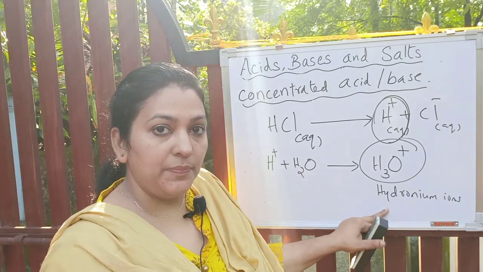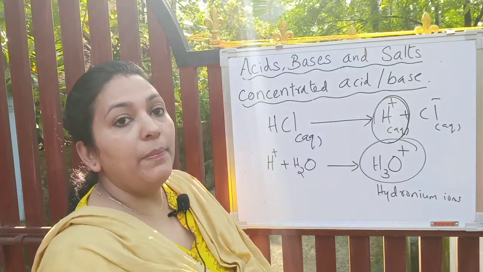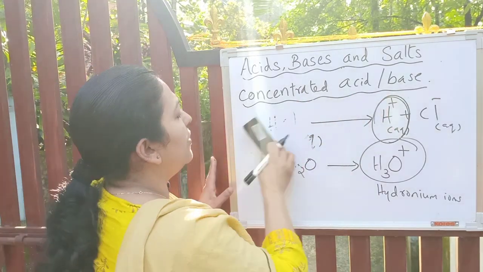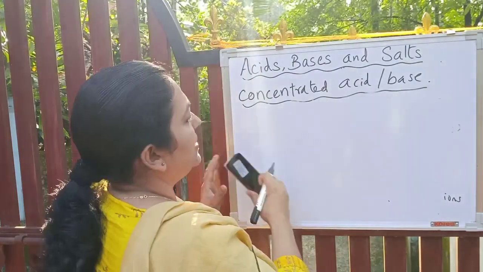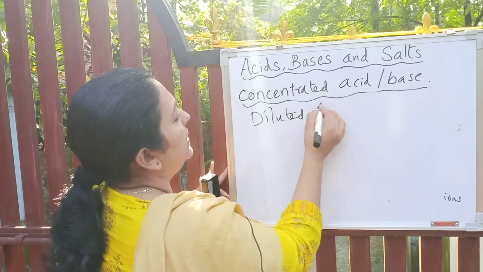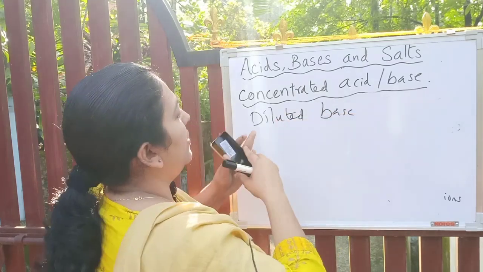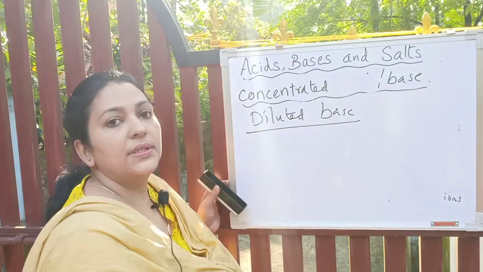Did you understand? Similarly, concentrated base or diluted base. What is that?